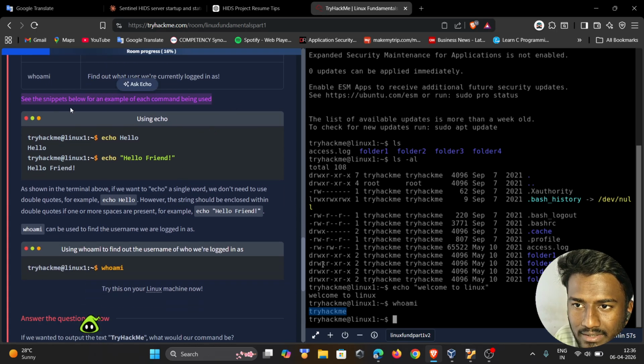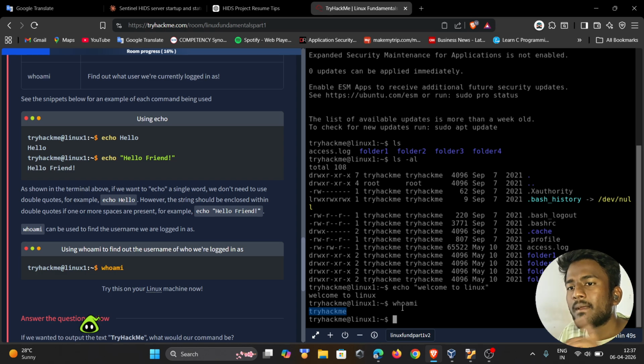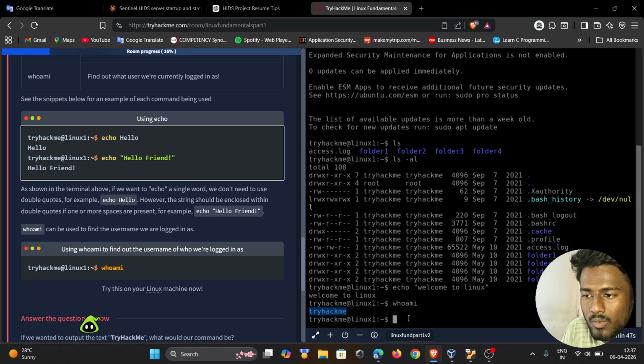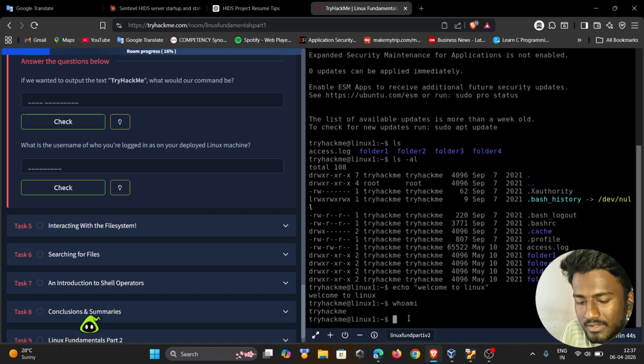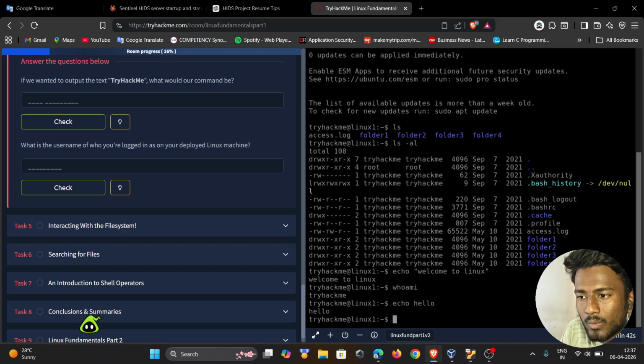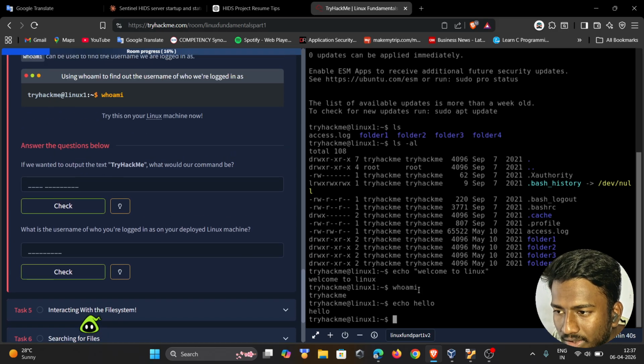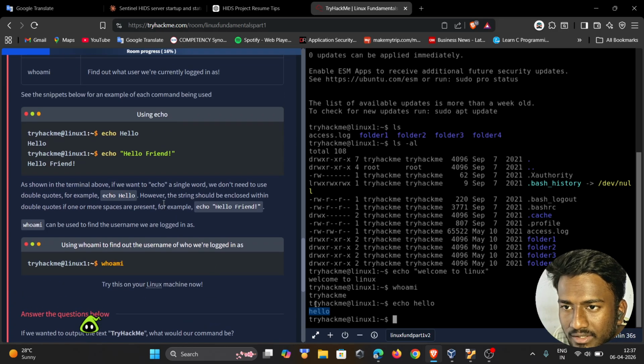See the snippet below for an example of each command being used. They show us how to use them. As I told you, here is echo hello. Without double quotes we can also do this, and within double quotes we can do this too, but using double quotes is more structured and looks easier to understand.